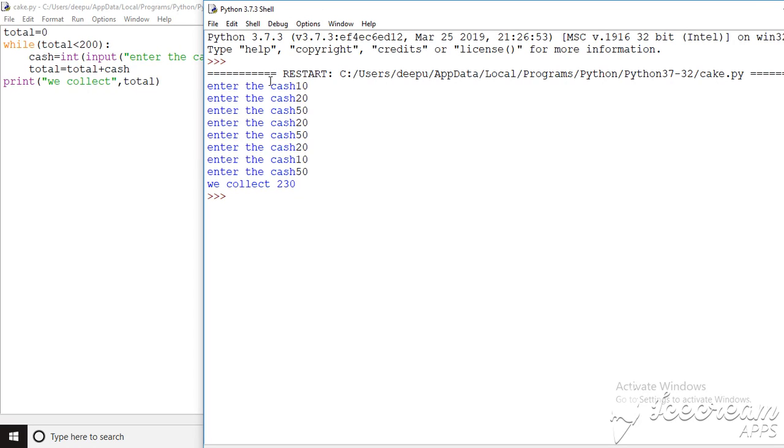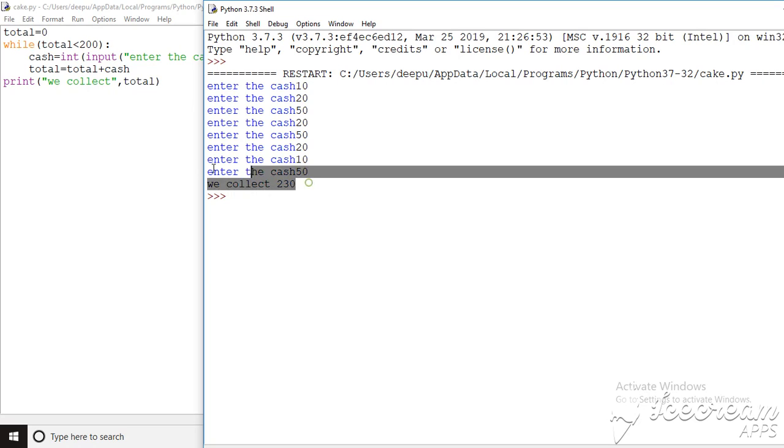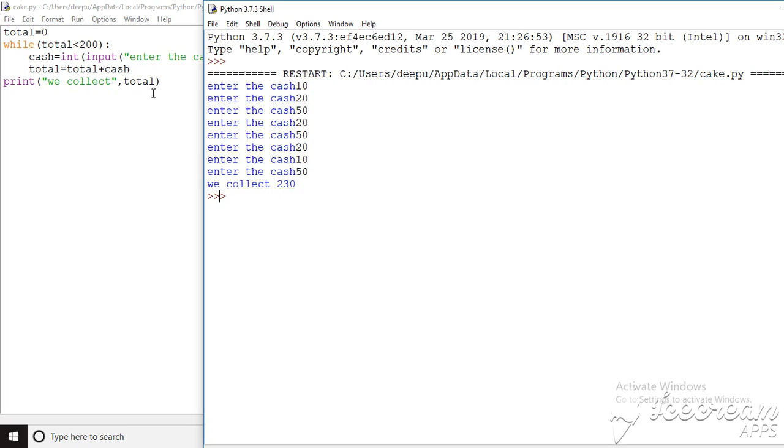So we look at that: 10, 30, 80, 100, 150, 170, 180, 230. So if we collect 230 rupees, the amount is greater than 200, so the loop will automatically exit and the program terminates, which is the simplest program.